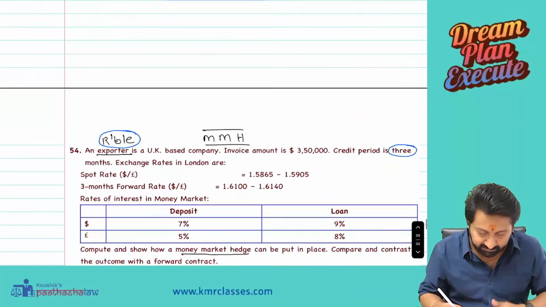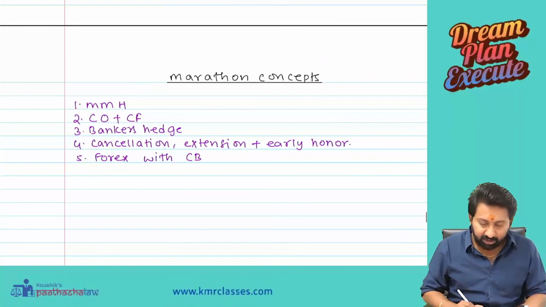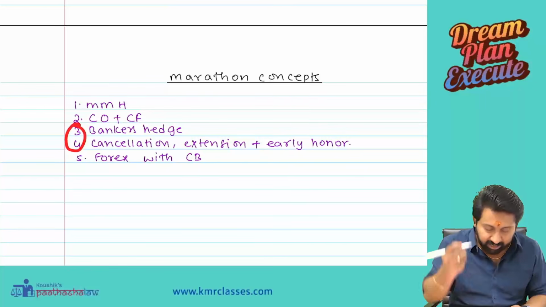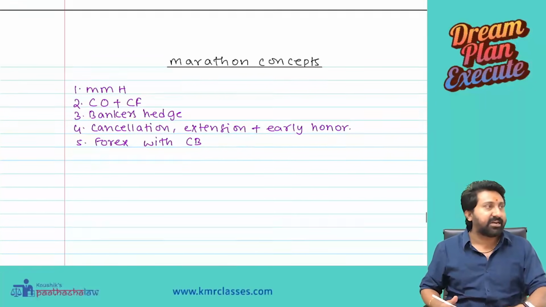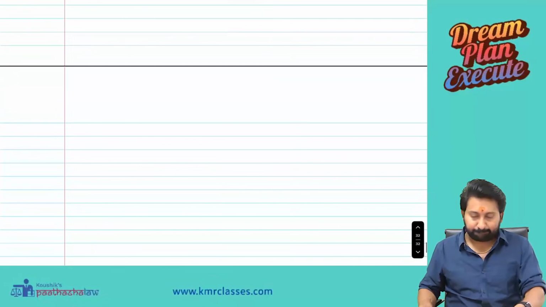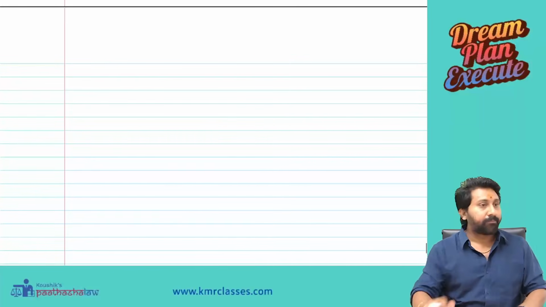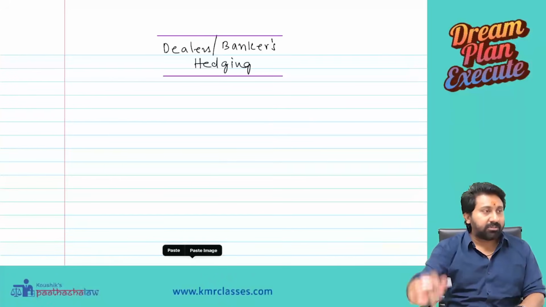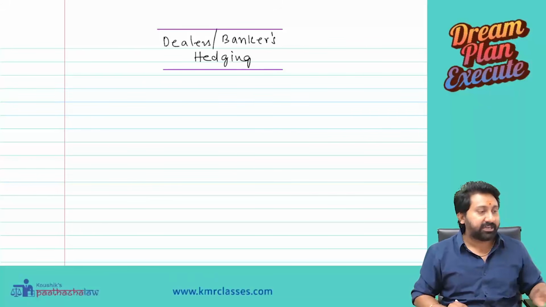Now we are done with MMH. Now we are going into the next two areas. Okay. Bankers hedge, cancellations, extensions, and early honor. Next concept, keep the heading. Dealers or bankers hedging.